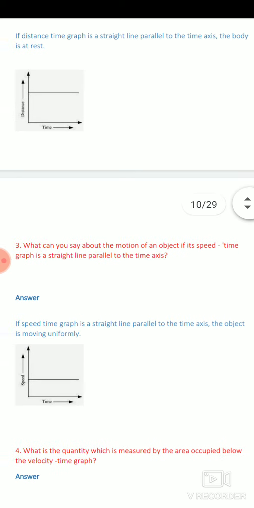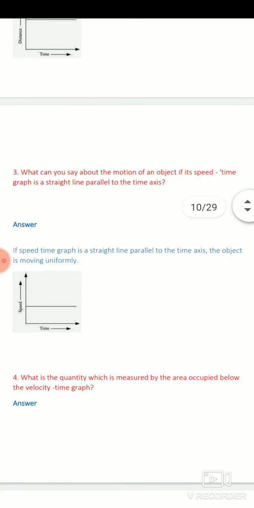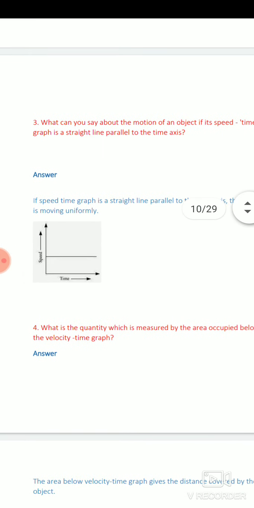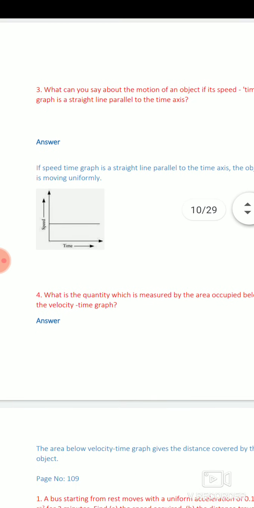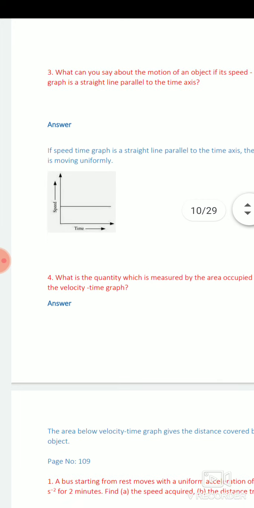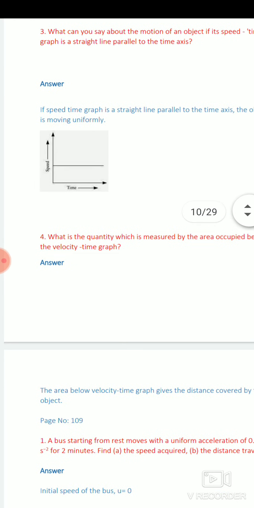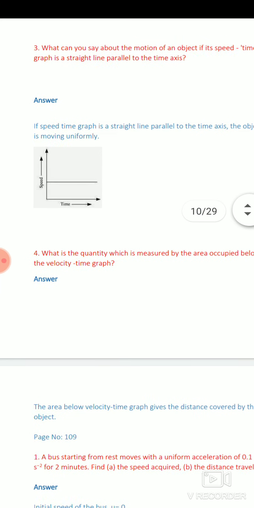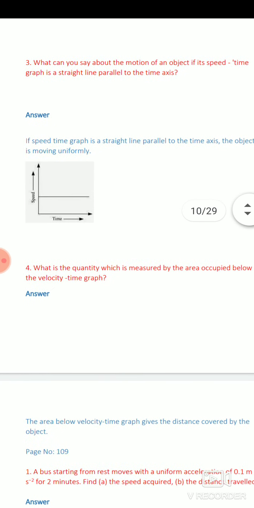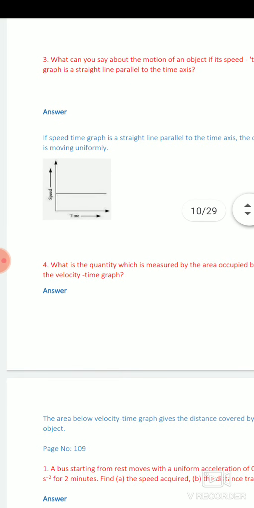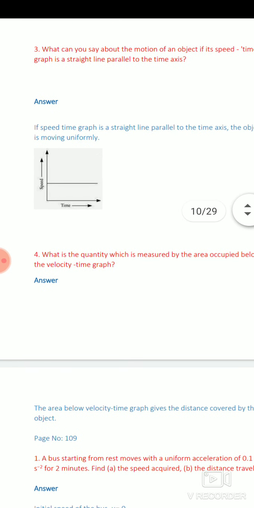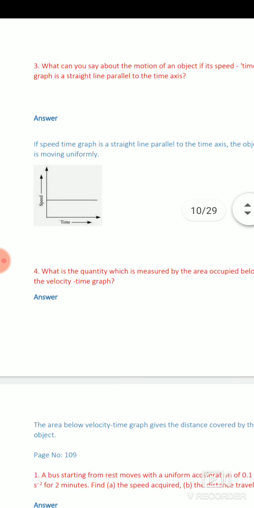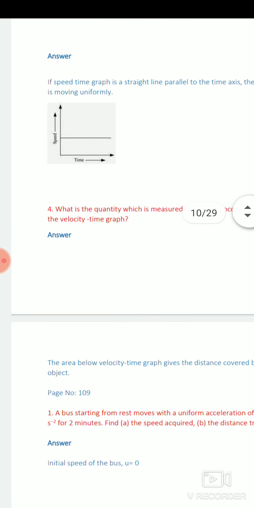What can you say about the motion of an object if its speed time graph is a straight line parallel to the time axis? In the second question, we have discussed uniform motion. Whenever any object travels with a constant speed, we can say that the object is in uniform motion or traveling uniformly. So in this case, speed is the same, so the answer is the object is traveling uniformly.